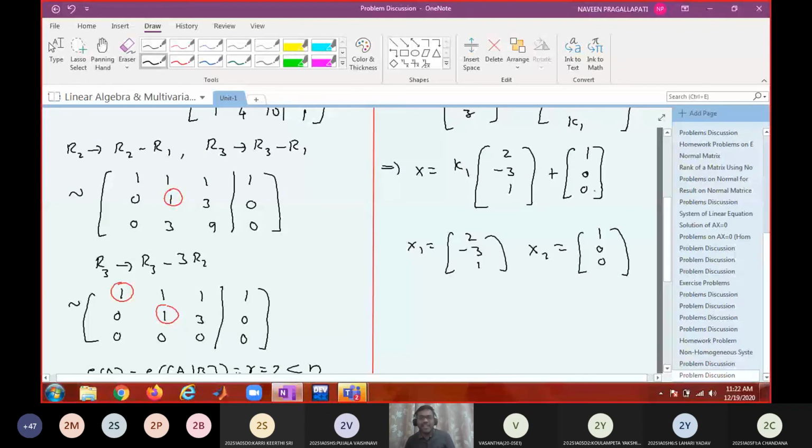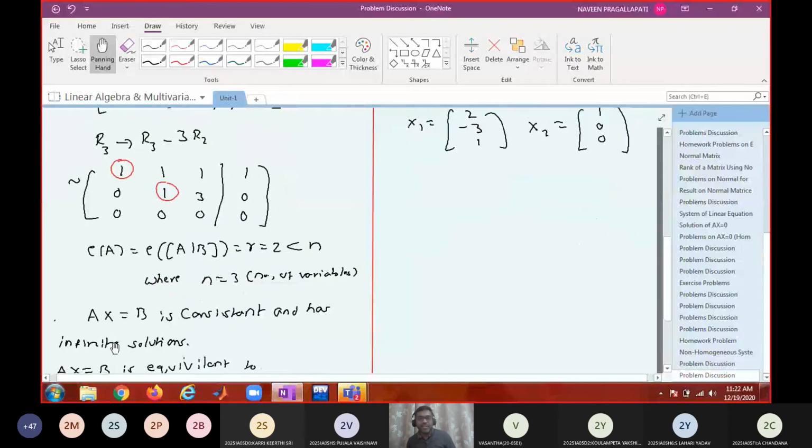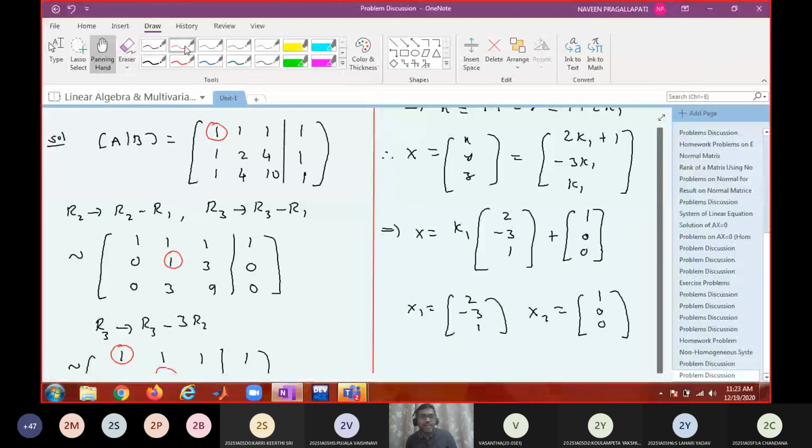Will it have the number of solutions are infinite? I agree, because you can give infinitely many values to k1, so you can produce infinitely many solutions. So infinite solutions is justified. Infinite solutions is justified. I'm asking about the number of independent solutions. How can you get the number of independent solutions that will be there?